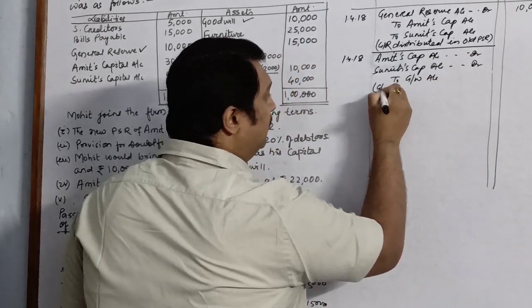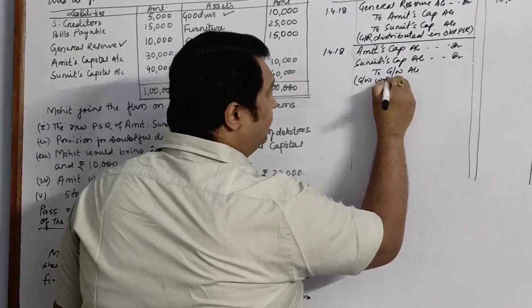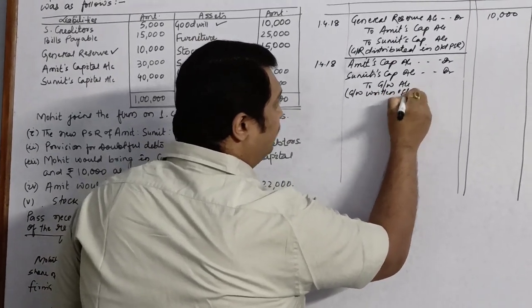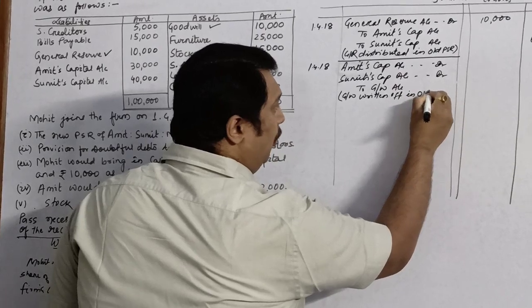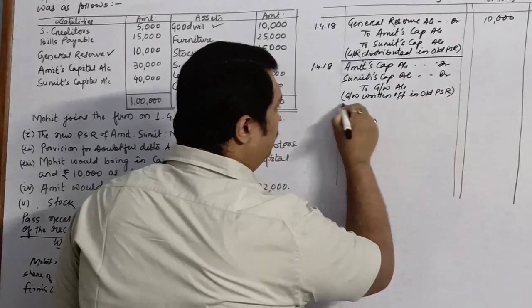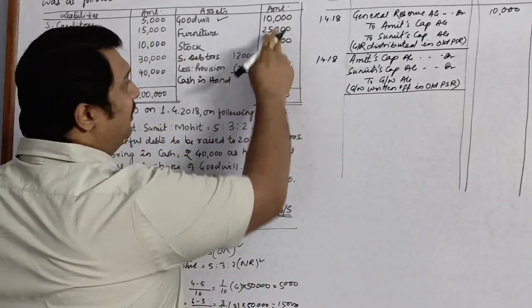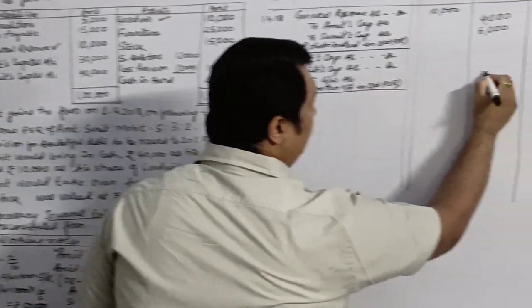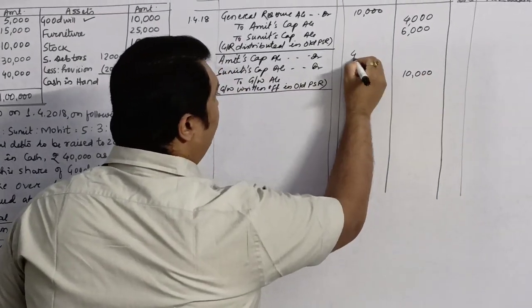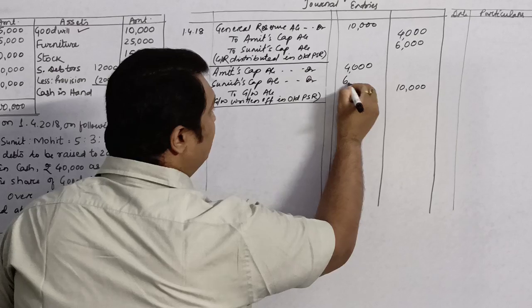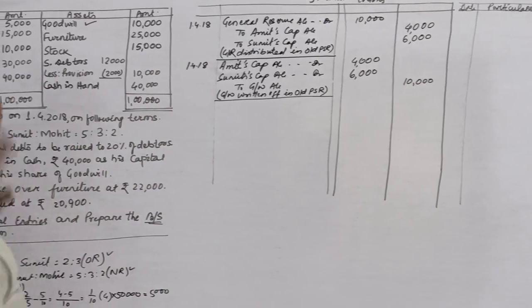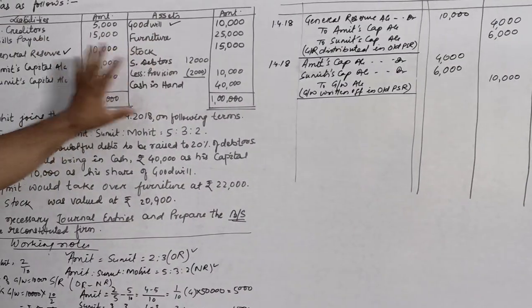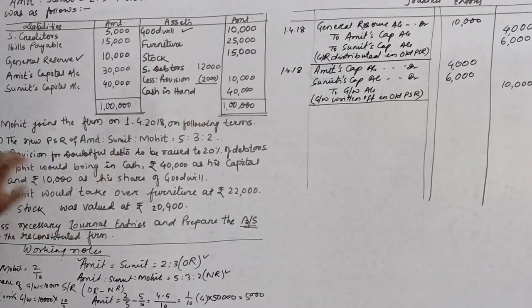Here you will write goodwill written off in which ratio? In the old profit sharing ratio. How much is the goodwill? It is also 10,000. So the share of Amit will be 4,000 and Sumit will be 6,000. So that's all with our balance sheet because there is no other item to be shown over here.